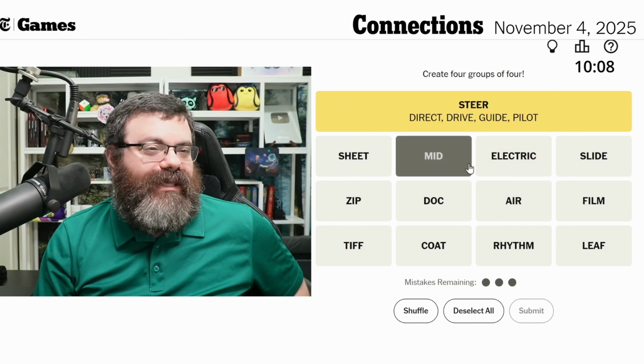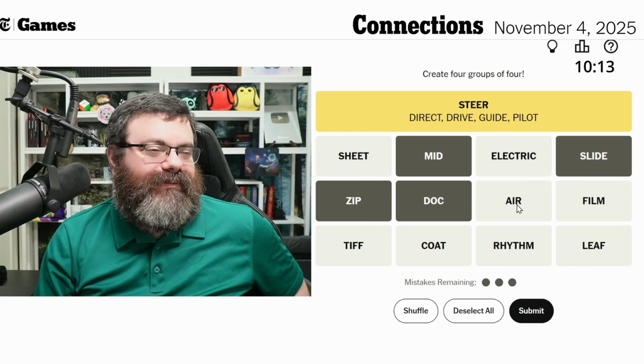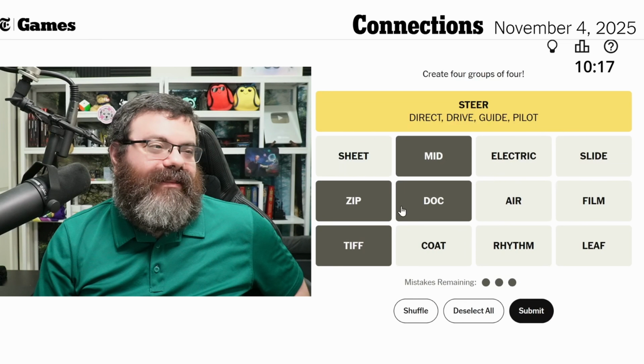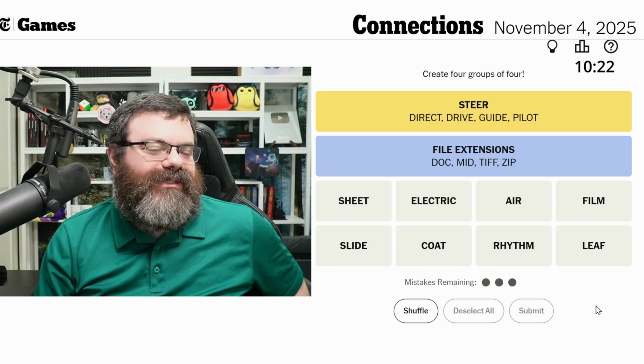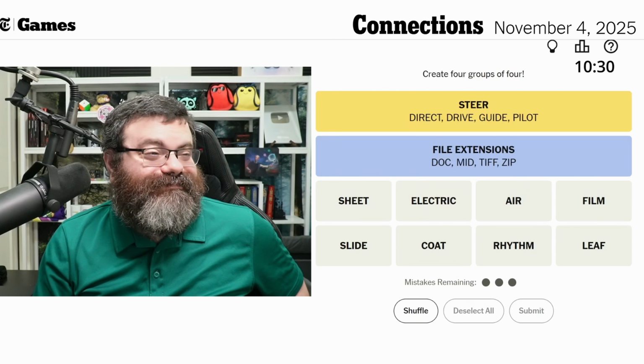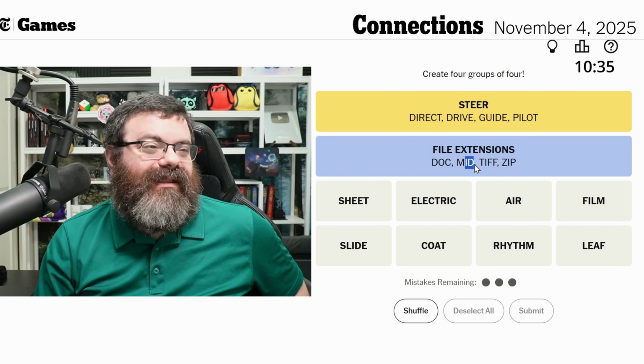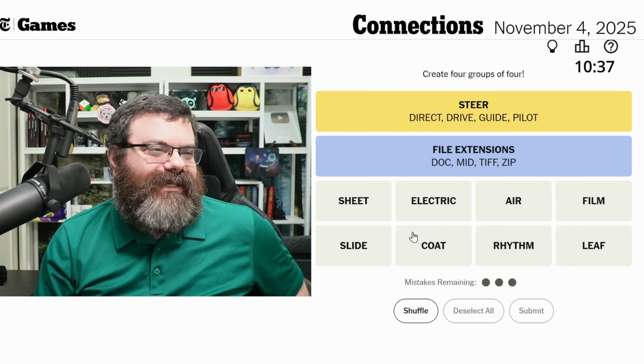So what are we doing with mid and slide and zip and dock? The only thing I can think of is mid is a file extension. I'm just going to try these four. All right. File extensions. I don't know what the mid file extension is. I don't look stuff up until after the game, but I'll look that up. It might be MIDI. But like if they're willing to do 4 letters for TIFF, I don't know why they wouldn't spell out MIDI. So maybe it's something else. All right.